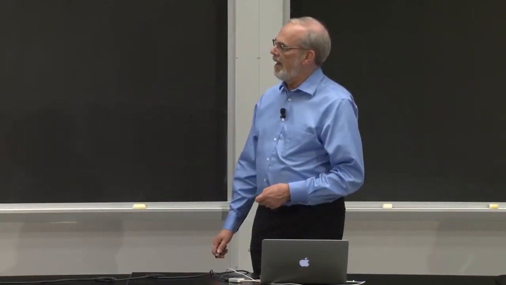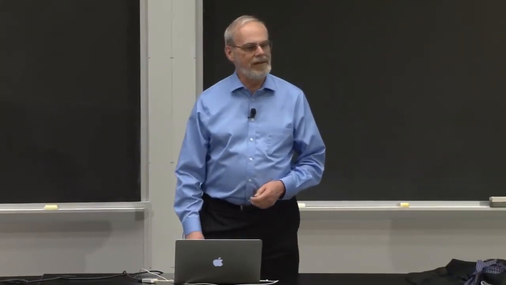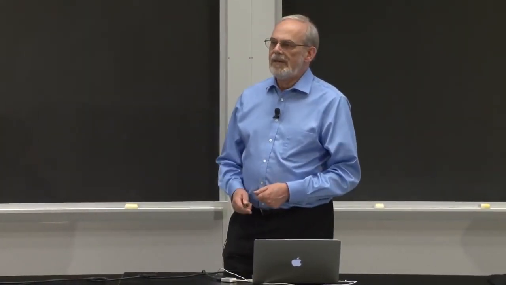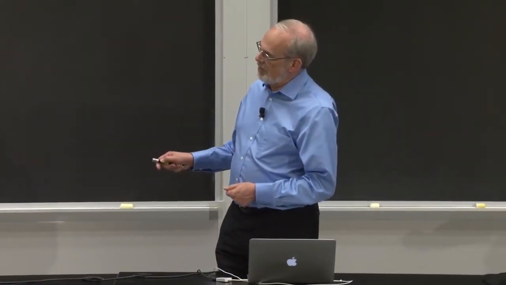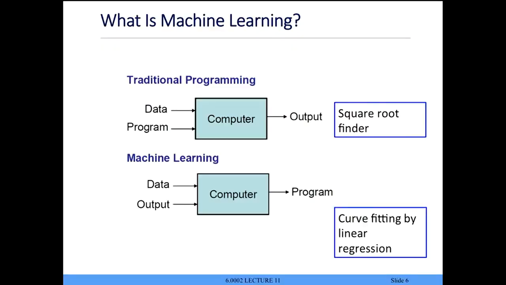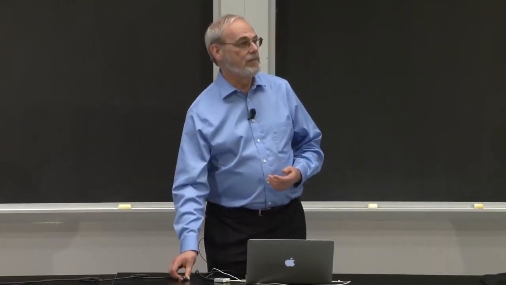But if you think about what we did last time, it was a little different. In a machine learning approach, the idea is that I'm going to give the computer output. I'm going to give it examples of what I want the program to do: labels on data, characterizations of different classes of things. And what I want the computer to do, given that characterization of output and data, is to have that machine learning algorithm actually produce for me a program, a program that I can then use to infer new information about things.